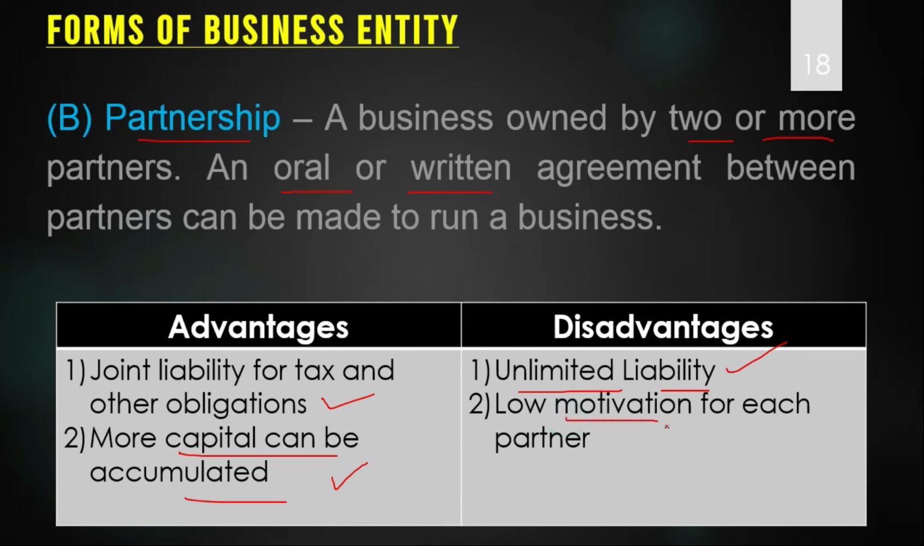Secondly, low motivation for each partner. Low motivation because all the profits will be shared. So anyone may not be so excited, so motivated to work hard. He will think that if he works hard, the business will earn a profit. So what is the advantage? The profit will not go to that person. It will be shared. That's why there may be low motivation for each partner.